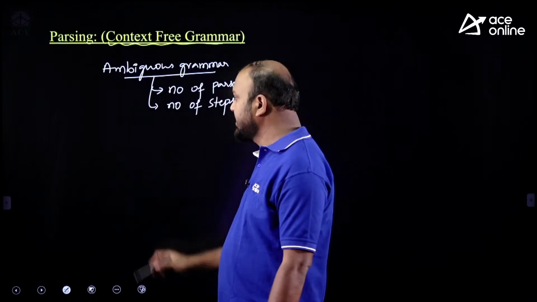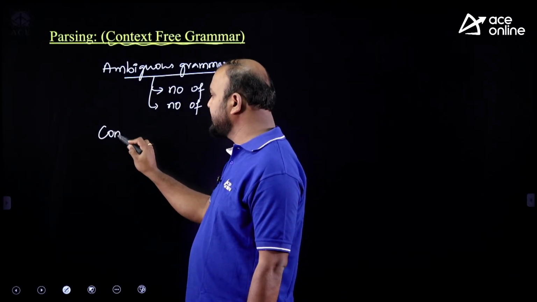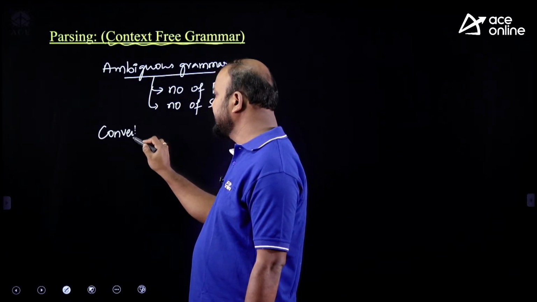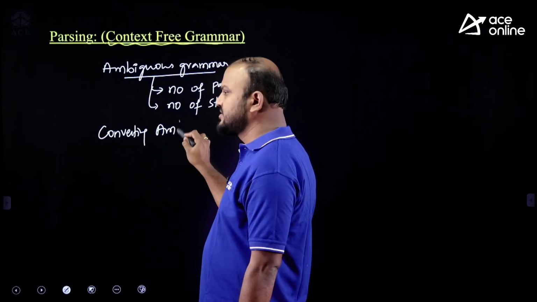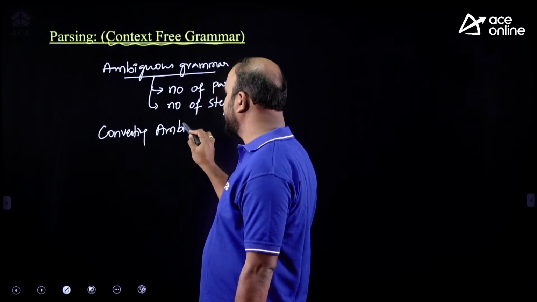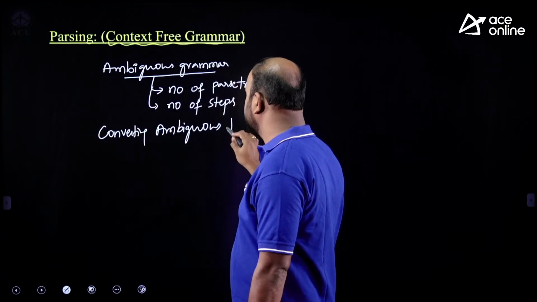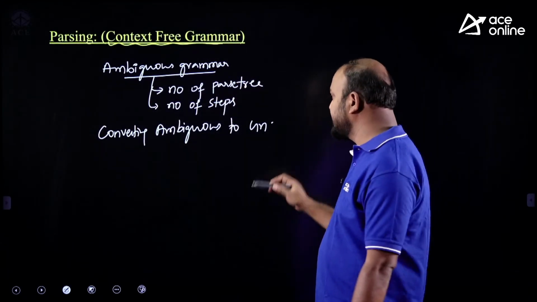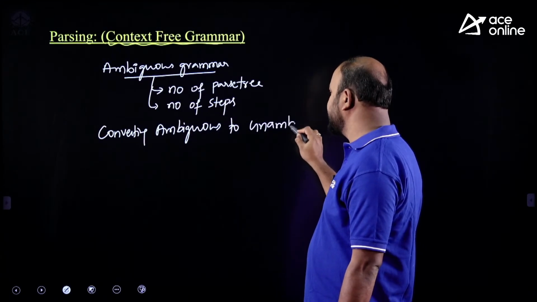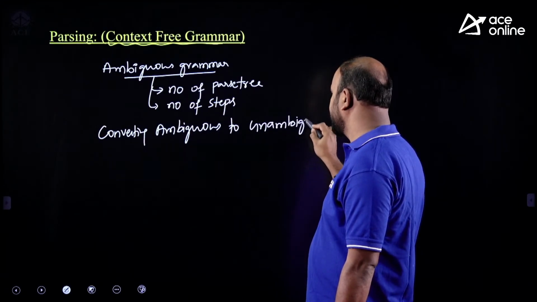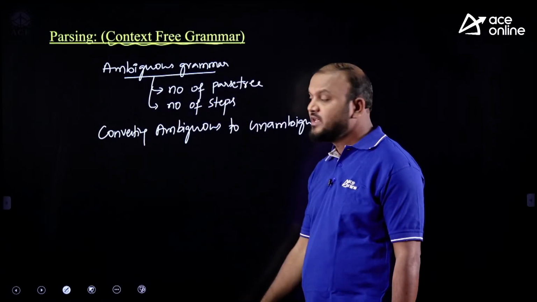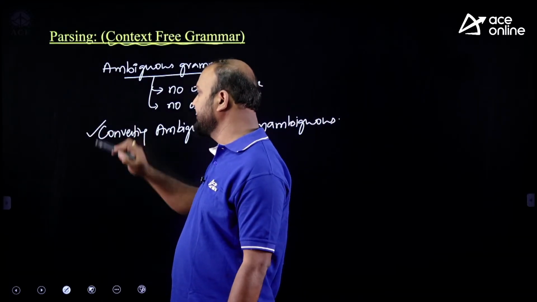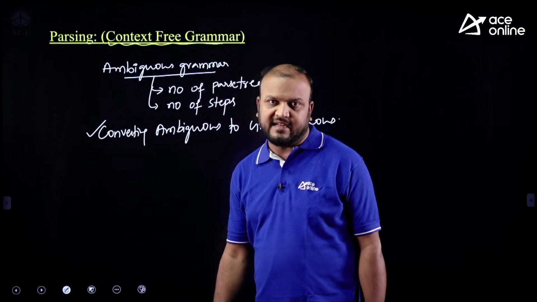And one more concept is converting ambiguous grammars to unambiguous. But converting ambiguous grammars to unambiguous is an undecidable problem. Because it is an undecidable problem, we don't have any algorithms.